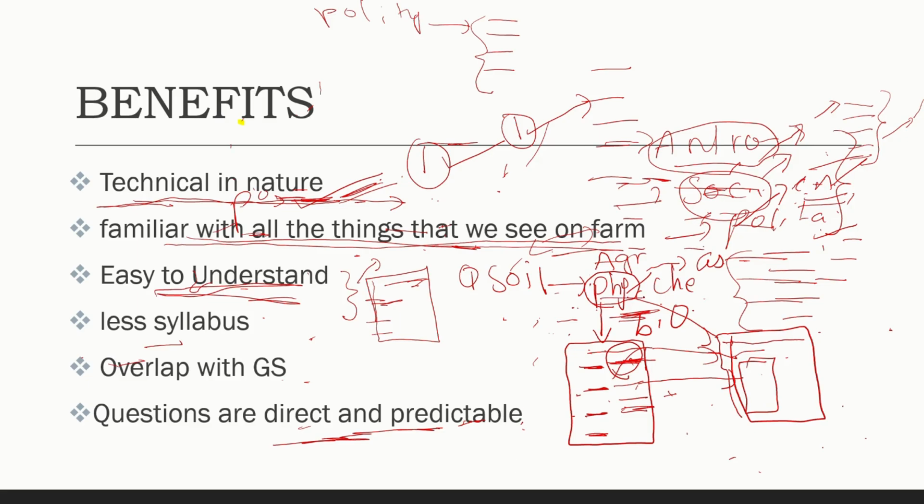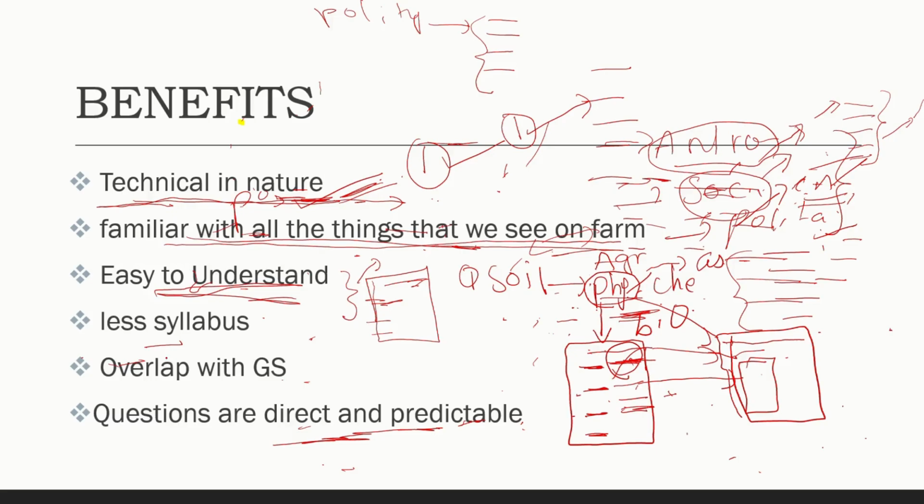Even if we take anthropology, or any other optionals, they also have separate terms related to that subject. In the same way, agriculture also has its own terms. That is what we need to work upon. So don't think agriculture is the only subject having this kind of words. Every subject has it, so don't find it difficult. It is very easy to understand. The only thing you need to work upon is these conceptual things along with those words.